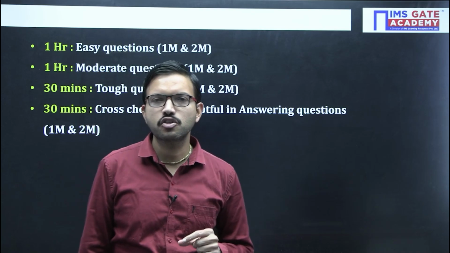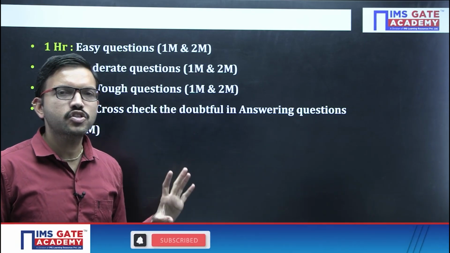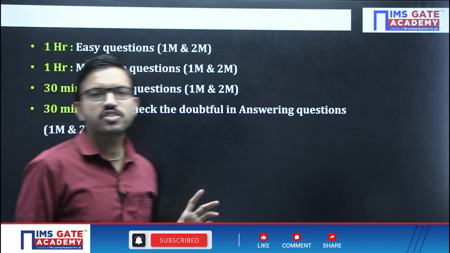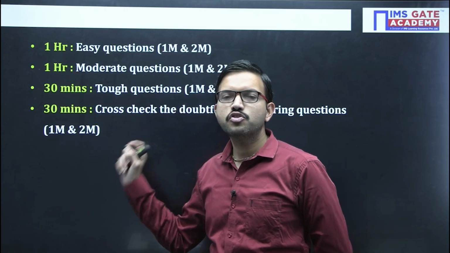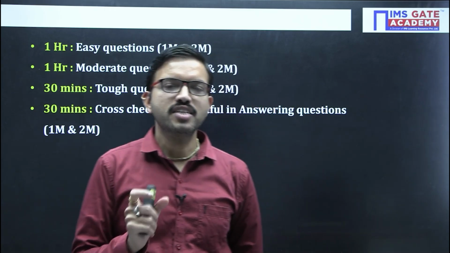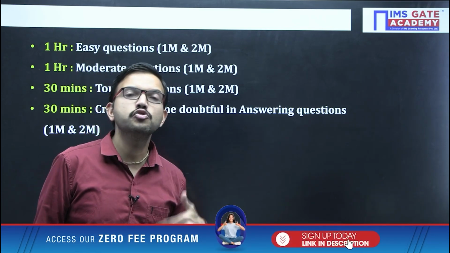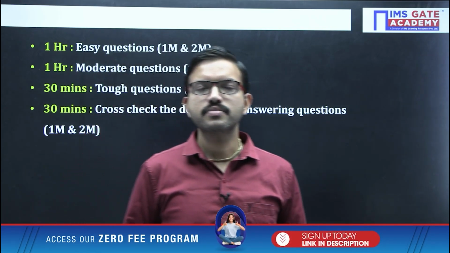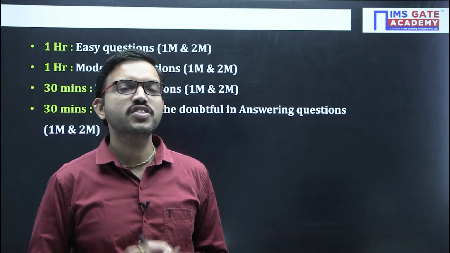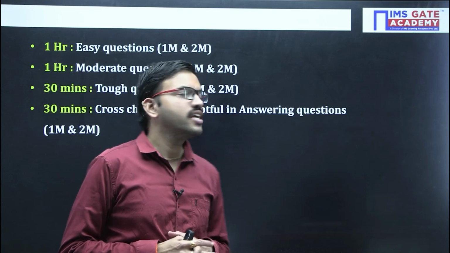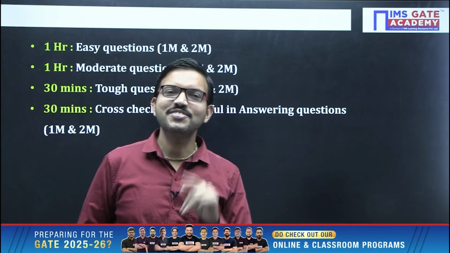Similarly for MSQ questions, because those MSQs are tricky and lengthy questions, you couldn't attempt them in the first and second rounds. In the last 20 minutes, you can cross check once again. If you can solve it, do it. If you cannot solve it, at least choose whichever options you feel are correct, because there is no negative marking for MSQ. Of course, there is no partial marking also for MSQ. But whatever tips I have given for NAT and MSQ, terms and conditions apply.